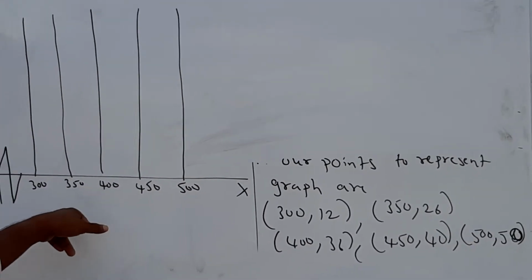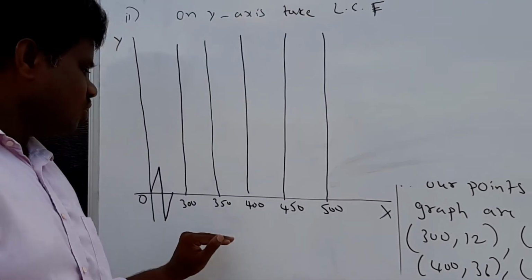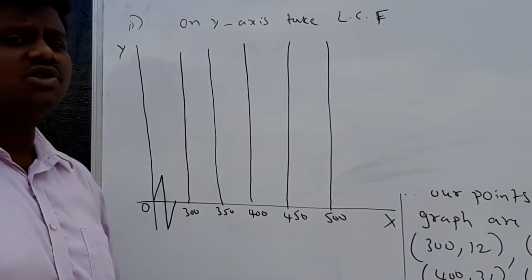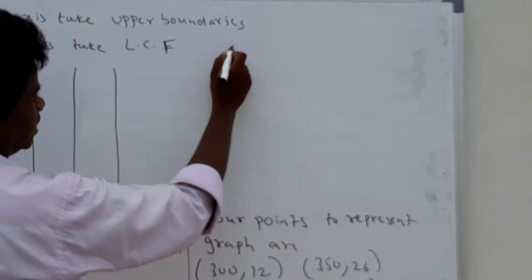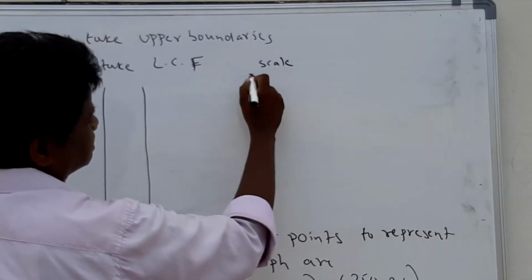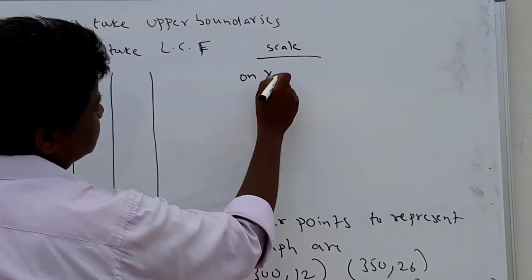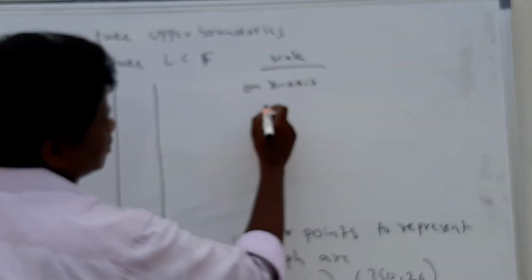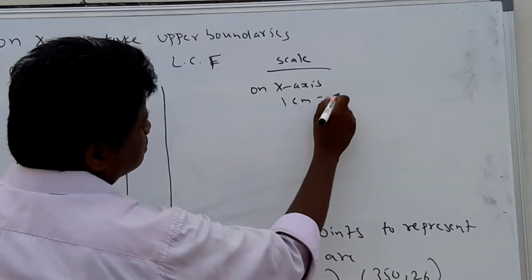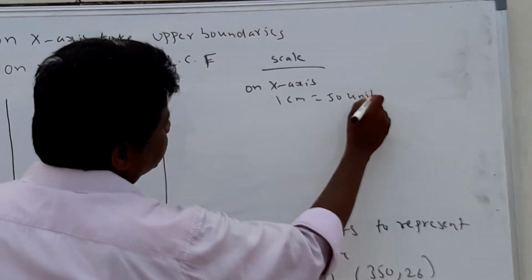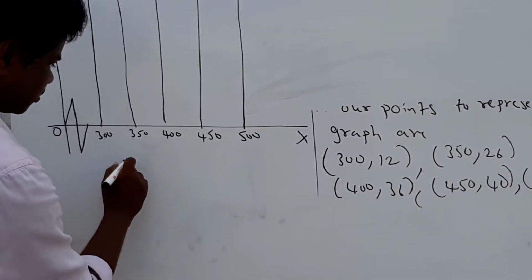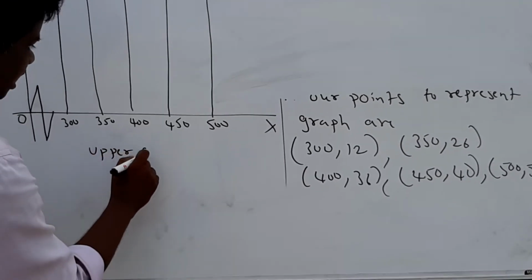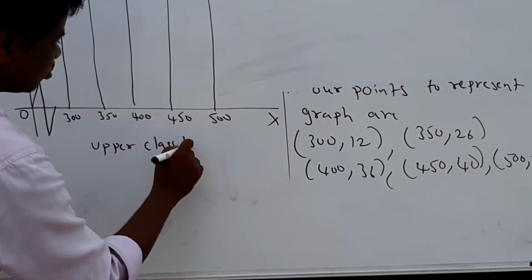So on the x-axis, class boundaries, what is 1 centimeter equal to? 50 units. 1 centimeter is equal to 50 units. So you must definitely write the scale. Scale on x-axis: 1 centimeter is equal to 50 units. So here I am taking the upper class boundaries.